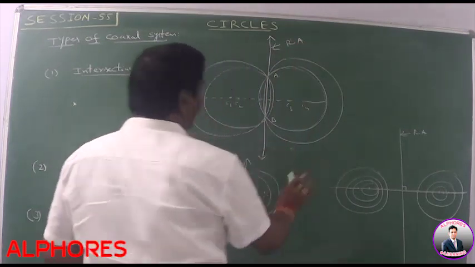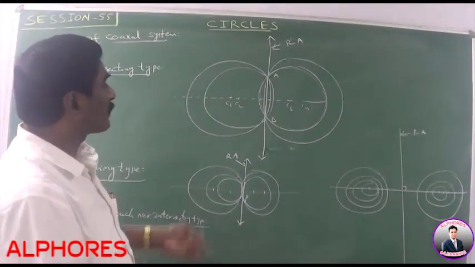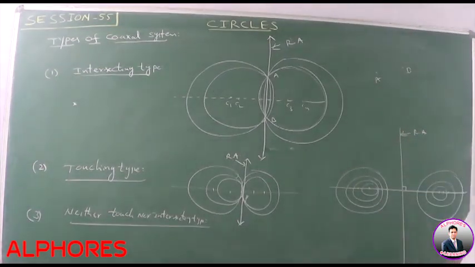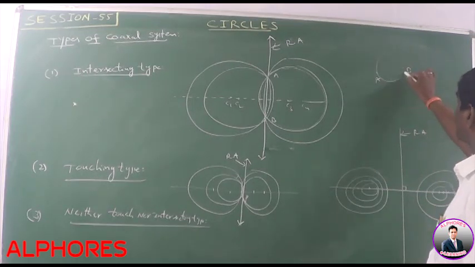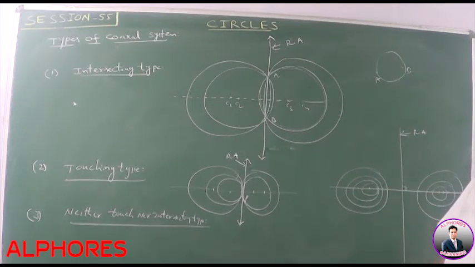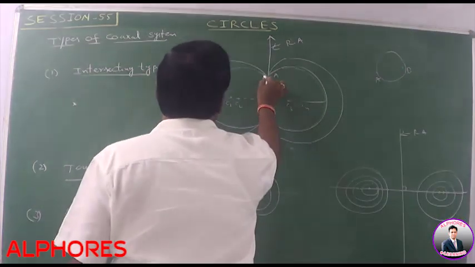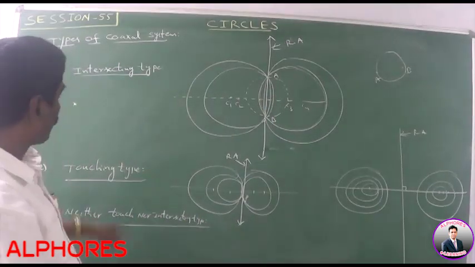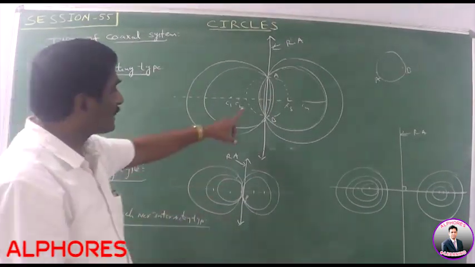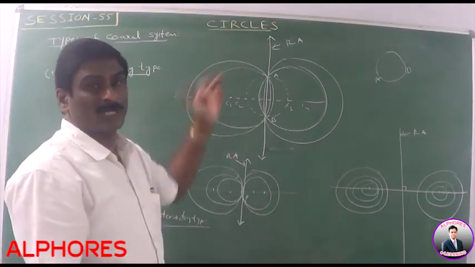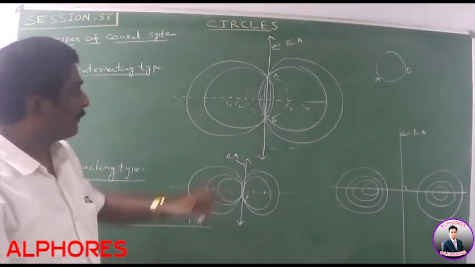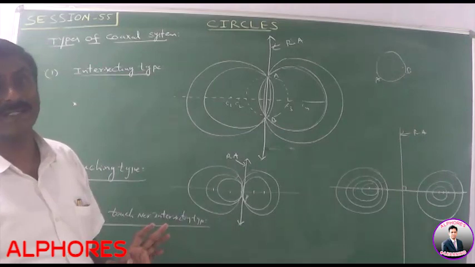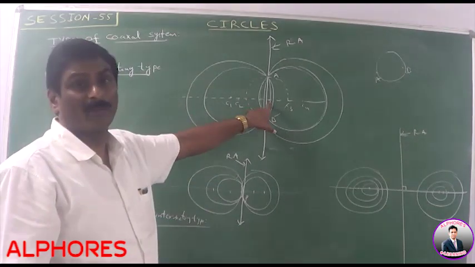Same radical axis. What is the least possible circle? The least possible circle means the circle passing through two given points whose area or radius is least, that is, the circle whose diameter is AB. That is the least possible circle. In this case, the least possible circle is the AB diameter circle. A radius less than this is not possible. But for getting limiting points, the radius is 0. Is a circle with radius 0 possible or impossible here? The minimum radius is AB, and AB is not equal to 0. A and B are two different points. That means, in this case, the limiting points do not exist. In intersecting type, limiting points do not exist.